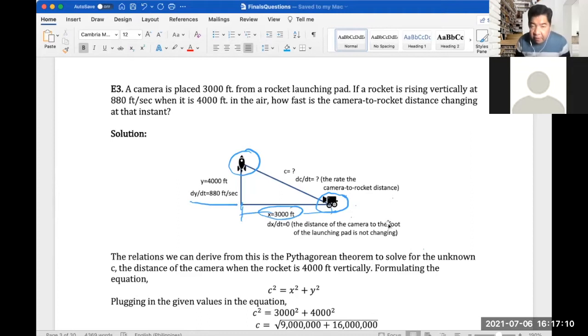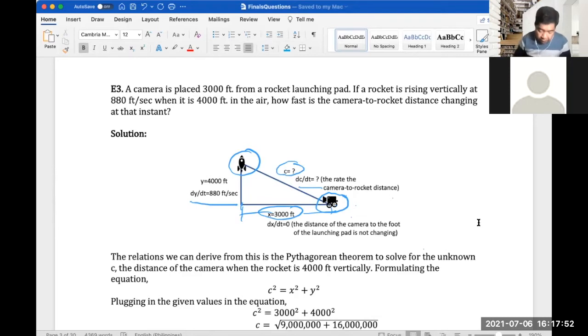And the distance of the camera to the foot of the launching pad is not changing, of course. So this camera is not moving, and the distance from the foot of the launching pad of the rocket is also not moving. And then what we're trying to solve is the rate at which the camera to rocket distance is changing. So that is actually the hypotenuse. We name the side C. So we have to know this as well. And dc/dt is the rate of the camera to rocket distance.